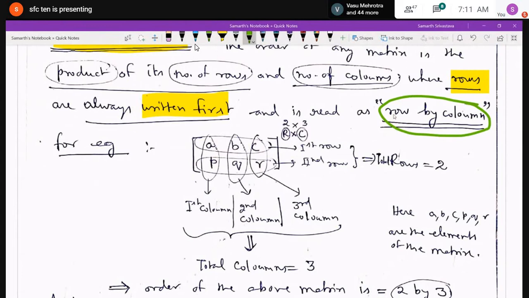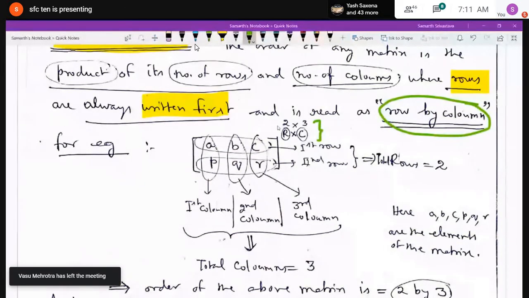What is the order of a matrix? 3 by 4 or 2 by 4 or 2 by 5. Suppose in an NCC march past there are 5 rows and 6 columns. So you will say that the order of the matrix is 5 by 6.